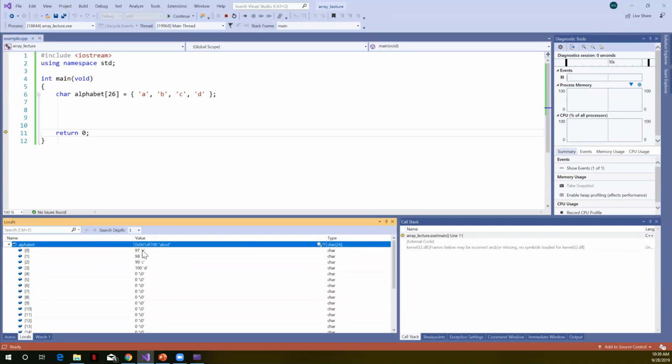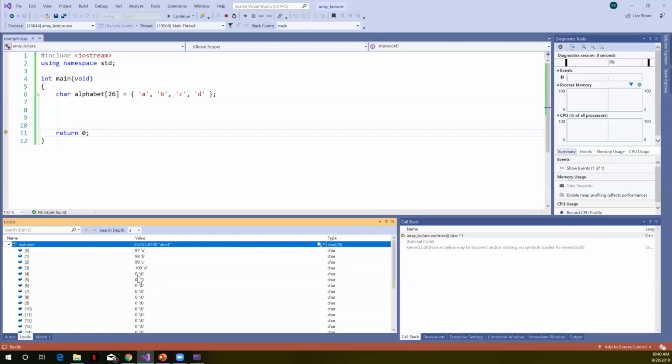So this shows you the character value. It also shows you the integer value for the ASCII representation. And then notice, like we said, in this case we only have 4 elements initialized and our size was 26. So if we don't initialize everything, the rest of our list gets initialized to zeros. And the character interpretation of a 0 is a \0, which is why this is showing up.